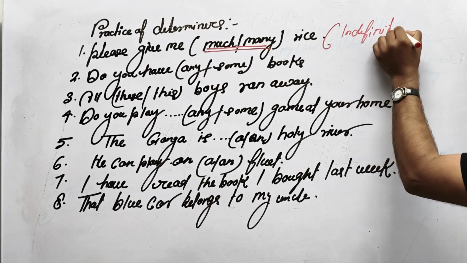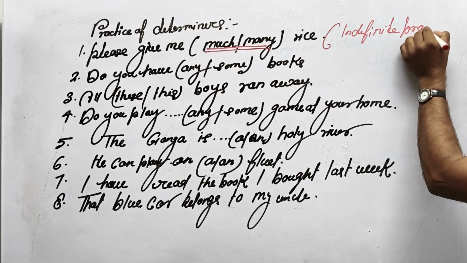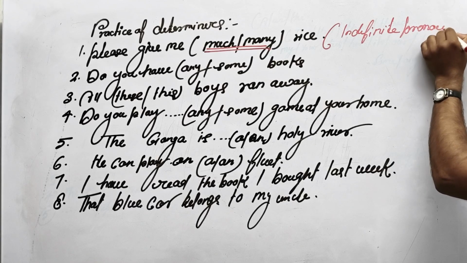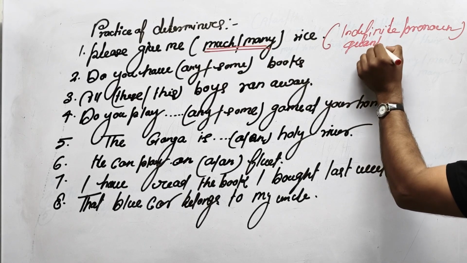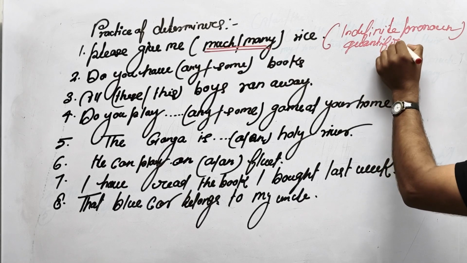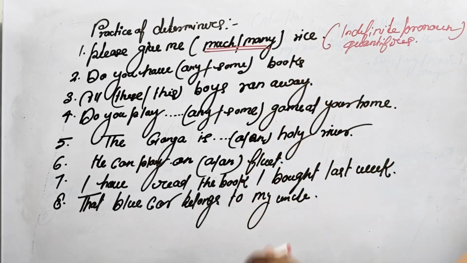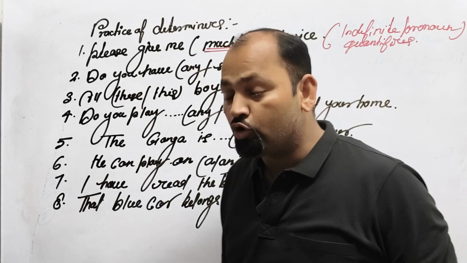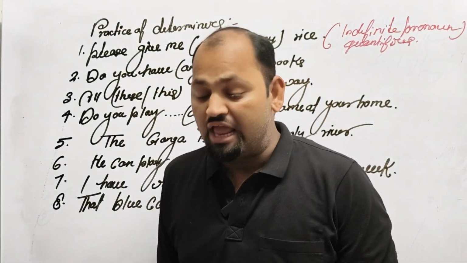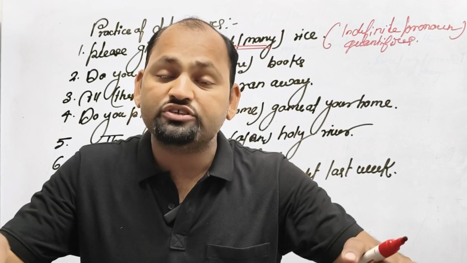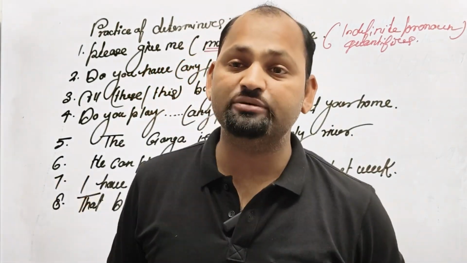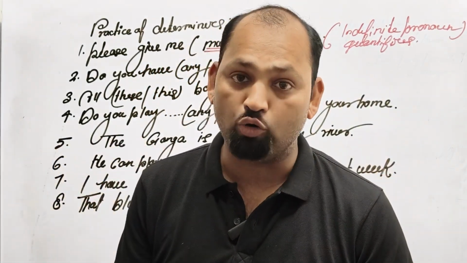Under pronouns, we can say these are the quantifiers, which tell you about the quantity of things, which can be countable or uncountable. Countable means which you can count, uncountable means which you cannot count.